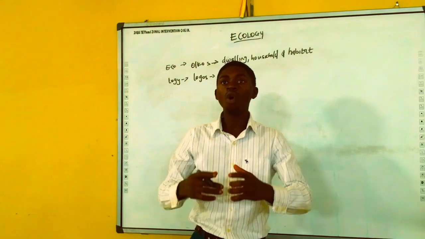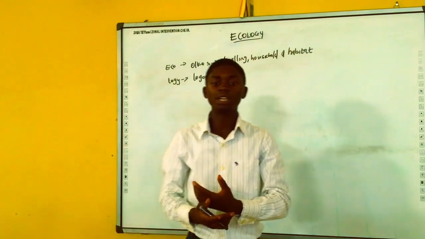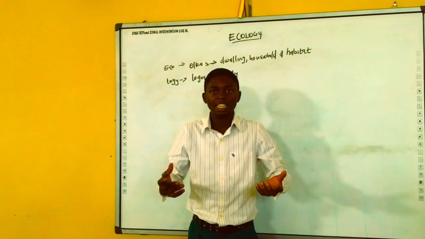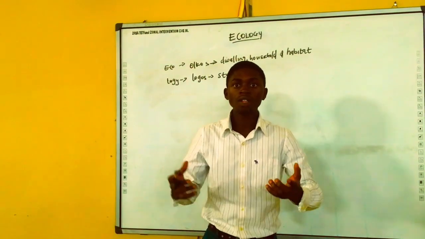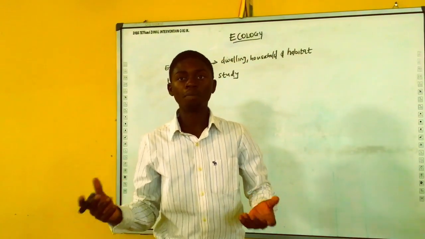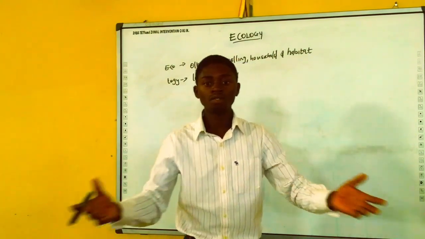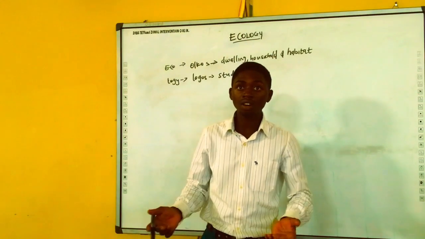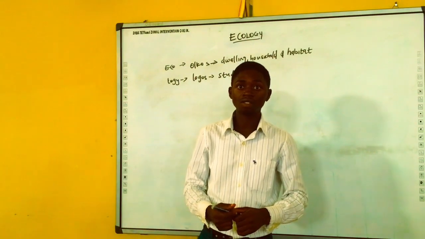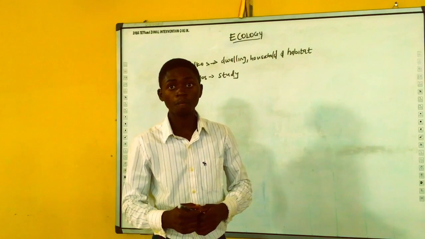Now, how do organisms relate with their environment? Let us say plant and animal. Some herbivores feed on plants, while human beings feed on some of the animals, and a dog will feed on flesh at times. So that's why we are called omnivores.